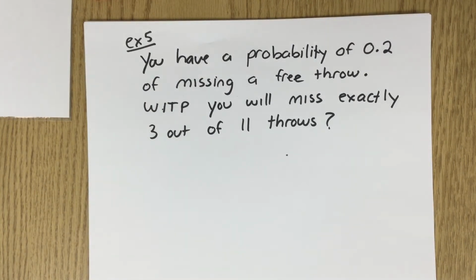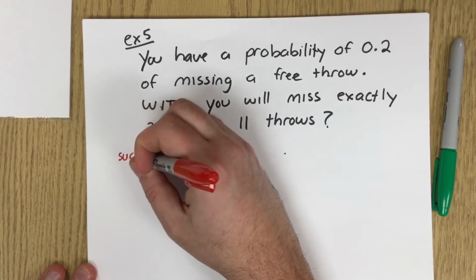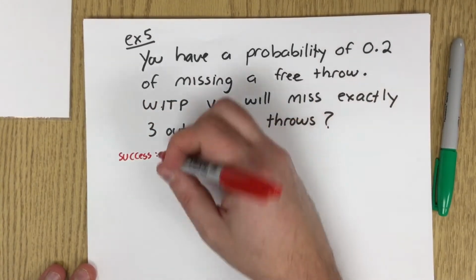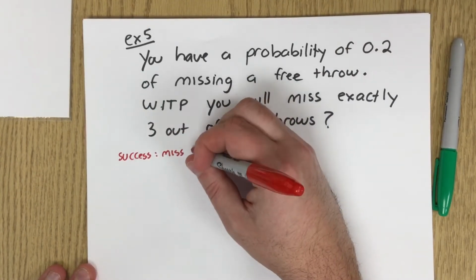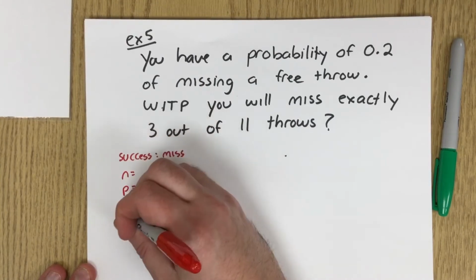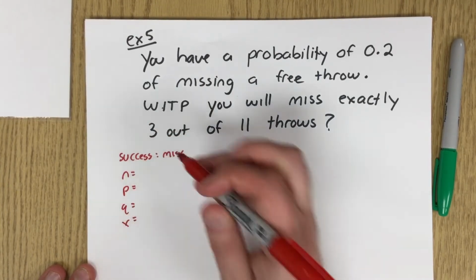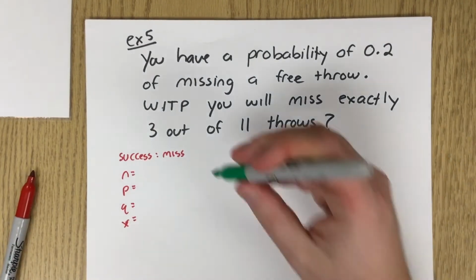Okay. So we'll write down our things. So we'll say that success is miss a free throw. I mean, it doesn't have to be N, P, Q, X. So success is not really a moral judgment.